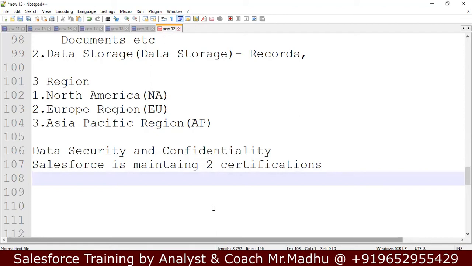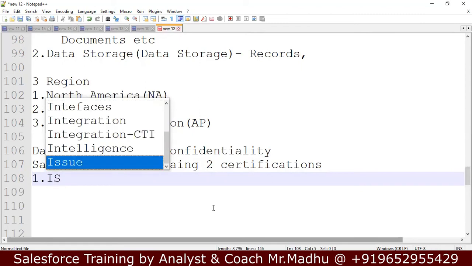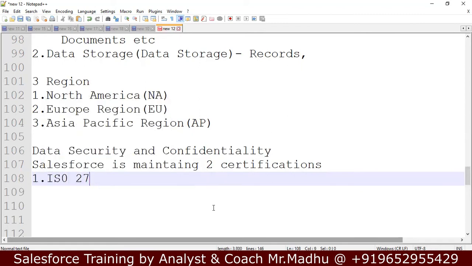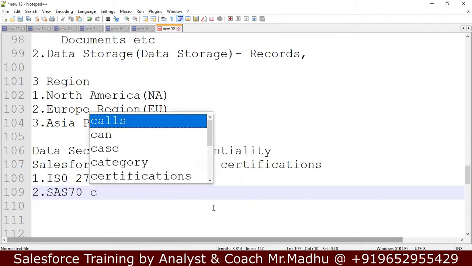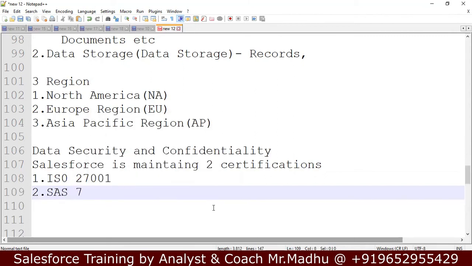In the same way, Salesforce is maintaining two certifications. One is ISO 27001. The second is SAS 70 Compliance.